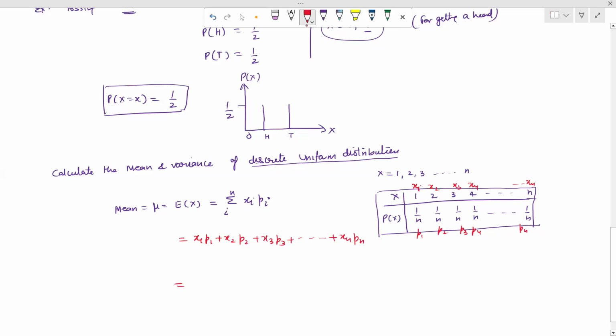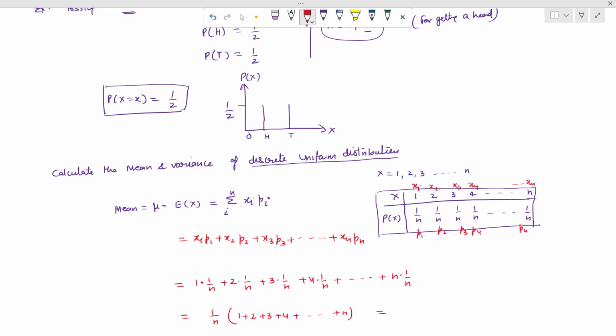So this can be written as x1 means 1 into p1, 1 into 1 upon n, plus 2 into 1 upon n, plus 3 into 1 upon n, plus the next term will be 4 into 1 upon n, plus up to n into 1 upon n. So here we can take 1 upon n as common. So we write it as 1 plus 2 plus 3 plus 4 plus up to n.